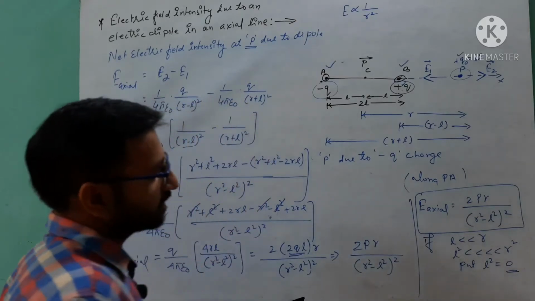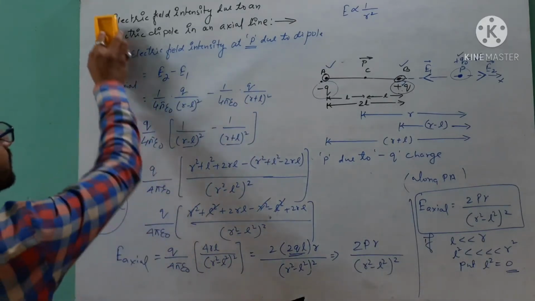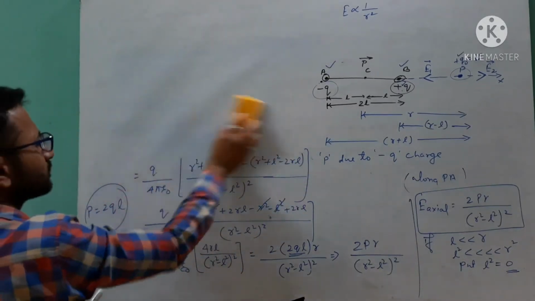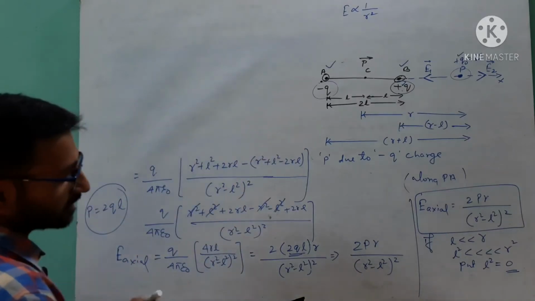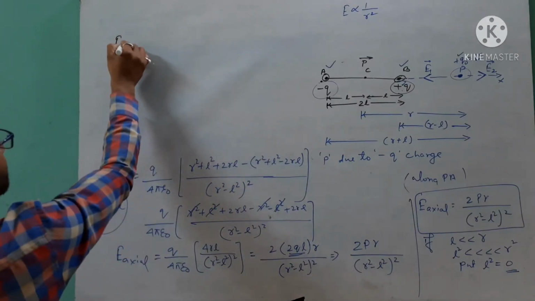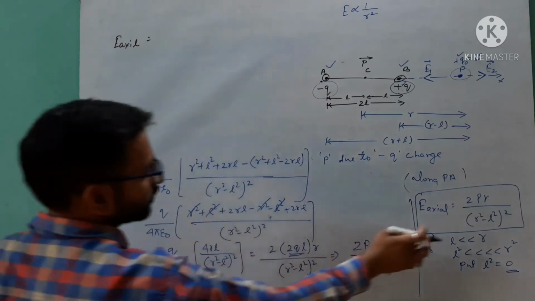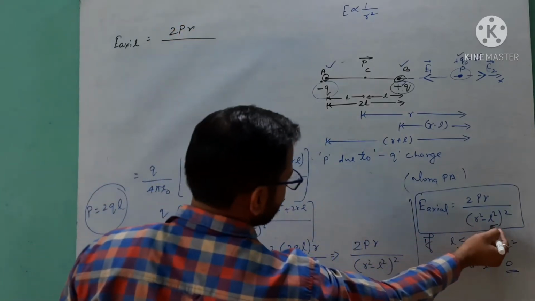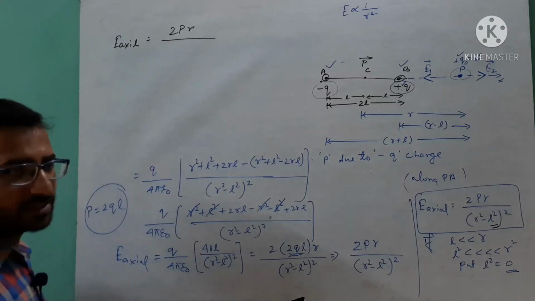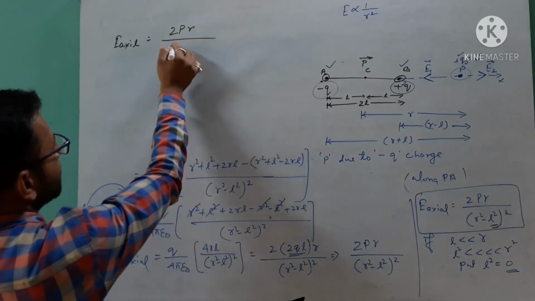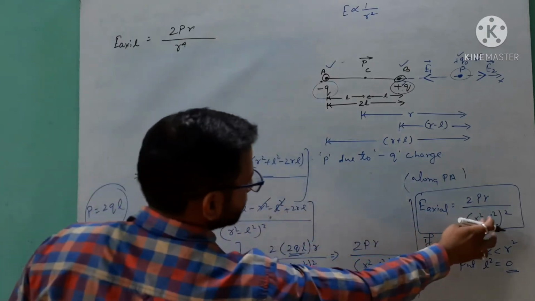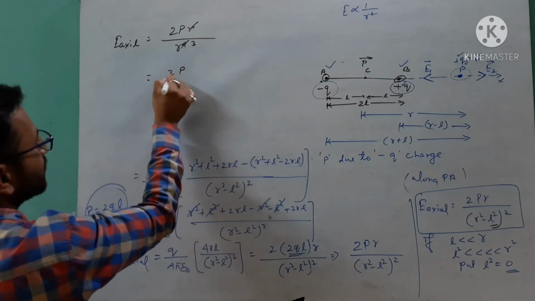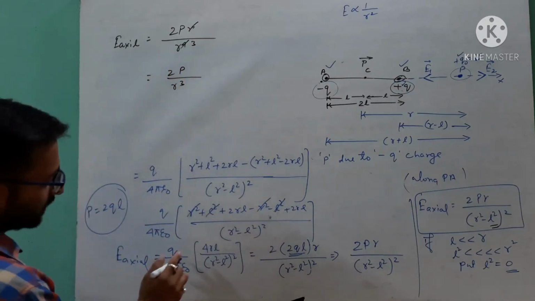For this condition, the answer is E axial equals 2pr over, as l square is 0 because l is very small compared to r, r square raised to the power 2, which is r to the power 4. So this will cancel out, and the final answer is 2p upon r cube, and you can add one thing also here.